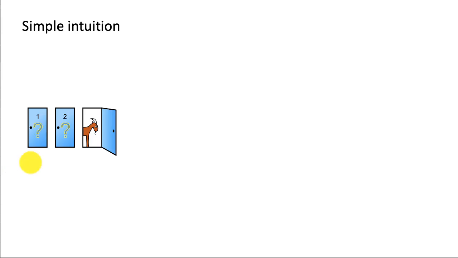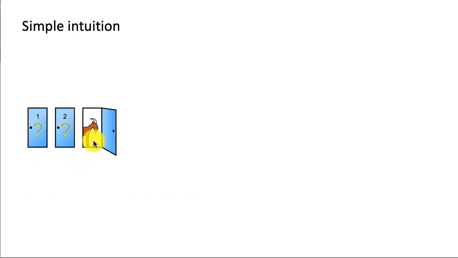So the probability that the car is behind door 1 is 1/3, and the probability that the car is behind one of the other 2 doors is 2/3. Think of it that way: you made a choice of door 1, the probability that the car is behind door 1 is 1/3, and the probability that the car is behind one of the other 2 unopened doors is 2/3.